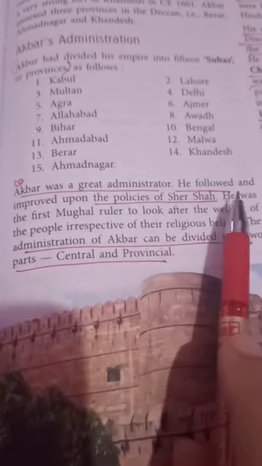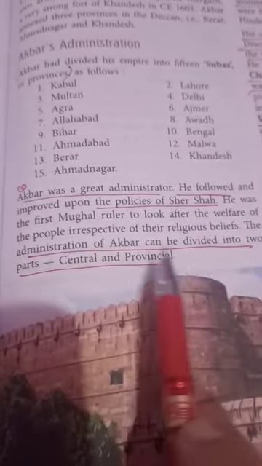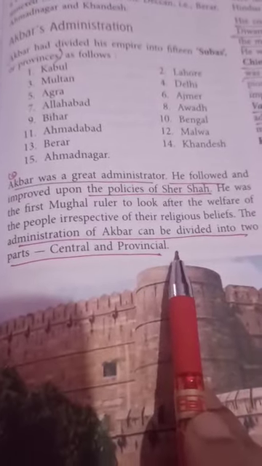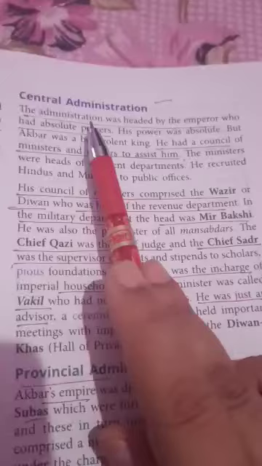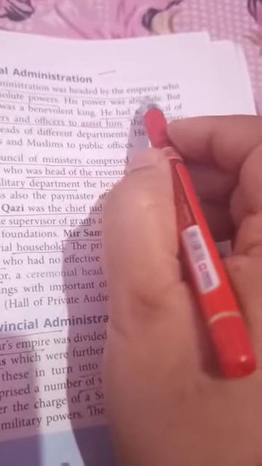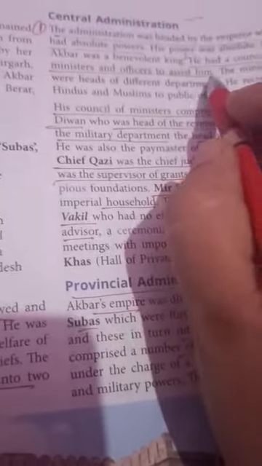Once again, Akbar was a great administrator. He followed the policies of Sher Shah. The administration of Akbar was divided into two parts, central and provincial. Now put the heading Central Administration; you will write it in points. This is a long answer. The first point: the administration was headed by the emperor. Second point: he had a council of ministers and officers to assist him.